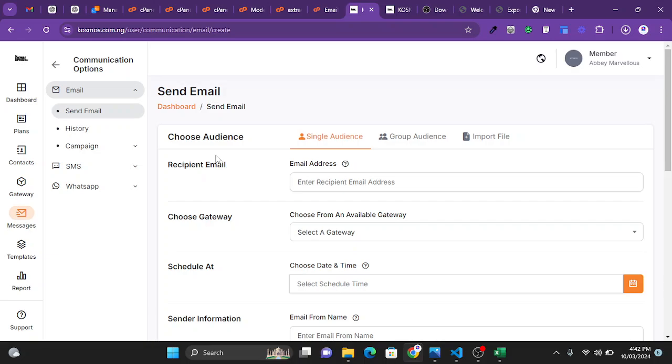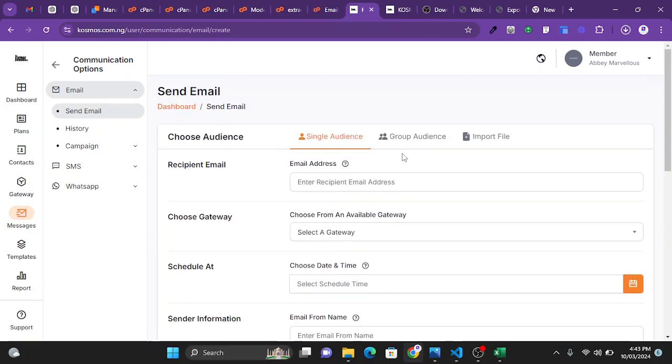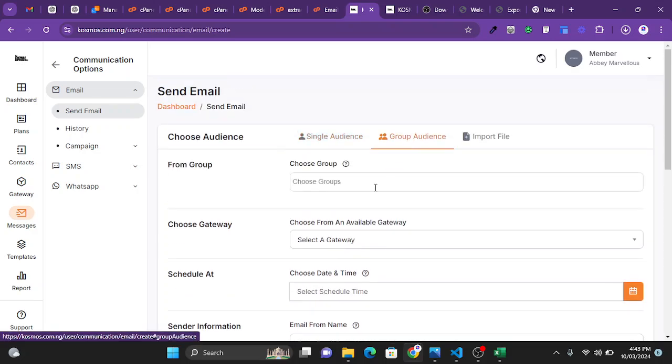What do we call recipients? A recipient is the person or individual at the other end of the email you are sending. That means the recipient is someone that is receiving what you are sending, be it email, SMS, a WhatsApp message or whatever. So this is for a single audience, where you have the ability to send to just one individual. So this is a group audience. Later on we'll be talking about how you can create a group audience, so you can just target the group and send to them at once.